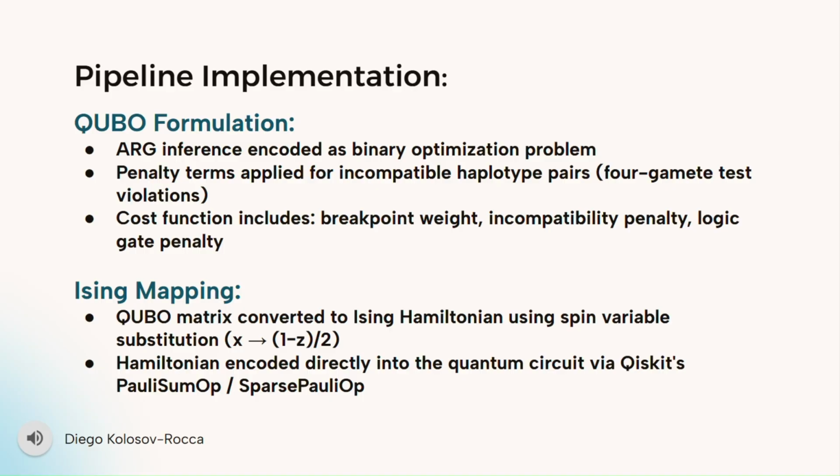This slide shows how the problem is modeled. We first encode the ARG problem as a QUBO, where penalties are added for incompatible SNP pairs based on the four-gamete test. The cost function combines breakpoint counts with penalty terms. Then we convert that QUBO into an Ising model using a variable substitution, and that Hamiltonian is directly encoded into the quantum circuit using Qiskit.